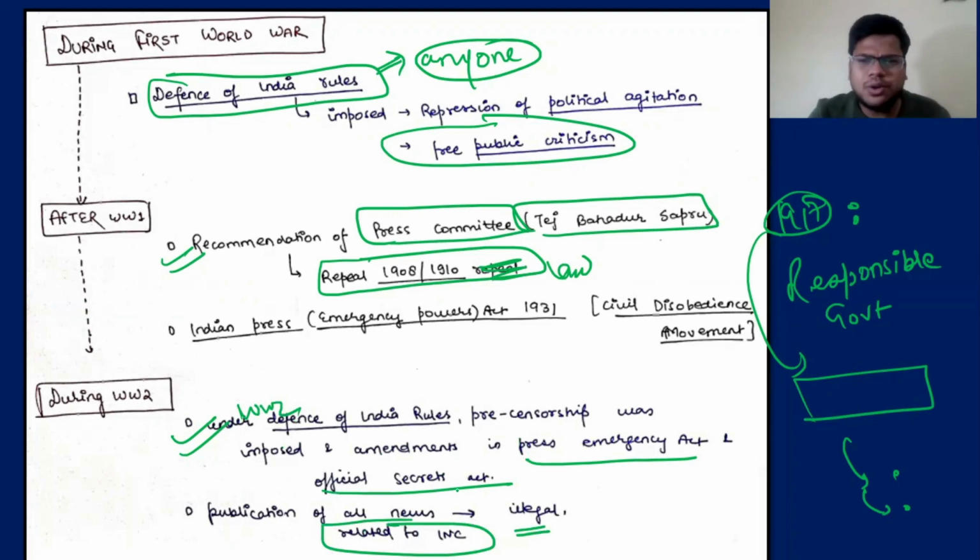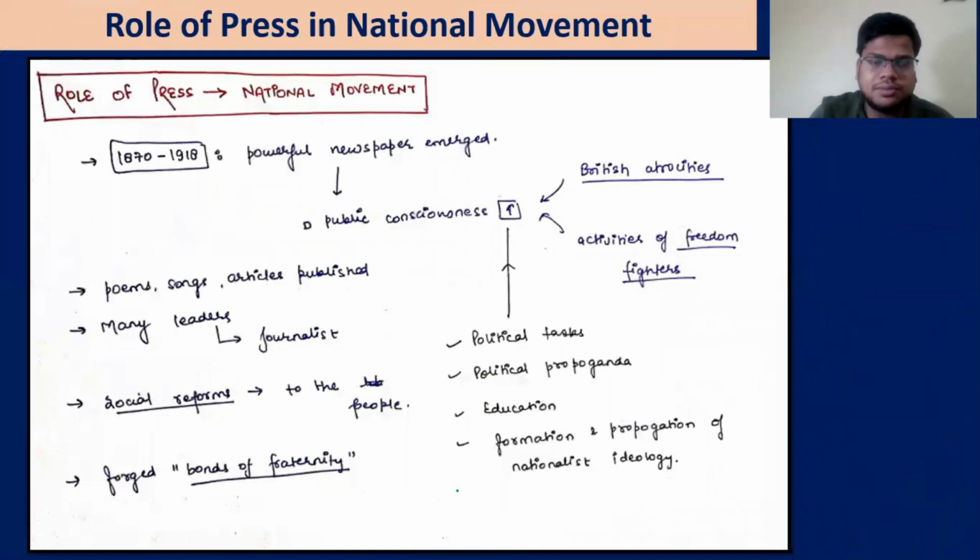So what are the things that you need to focus on? Make a chart of it: when the restrictions were imposed, key acts, let's say 1823, Charles Metcalfe, Vernacular Press Act, 1908 Act, Tilak story. It will help you write a good answer in your mains, because in the mains all common points are the same: what is the role of the press? But when you give it with examples, then it becomes a better answer.